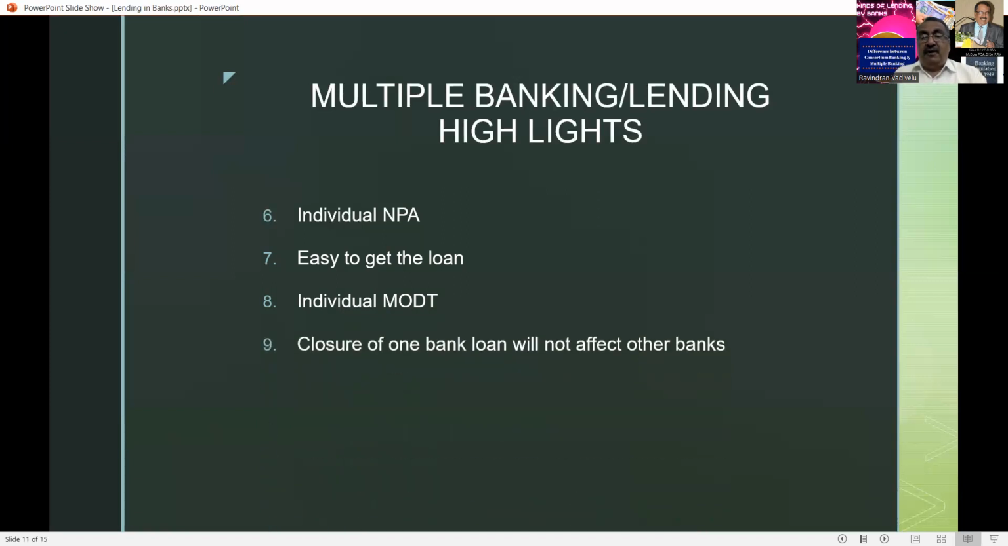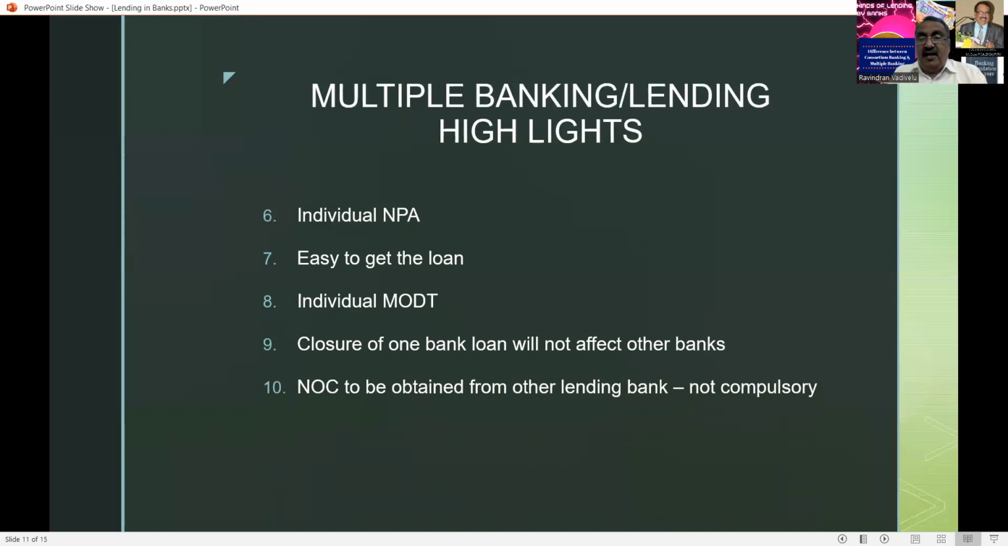And in case one bank account is closed, for the other accounts you can carry out the transaction. But in consortium, it is not possible. In consortium lending, even though you close one account, your remaining loan amount will be there, and the collateral security will not be released. But with reference to multiple lending, if you close one loan account, the collateral security against that loan will be released to the borrower.